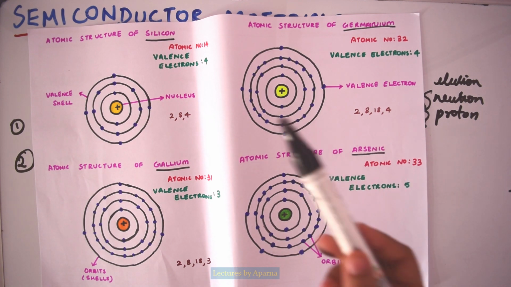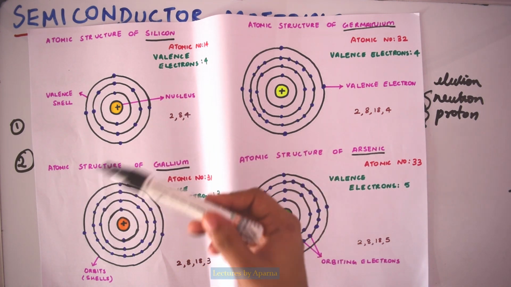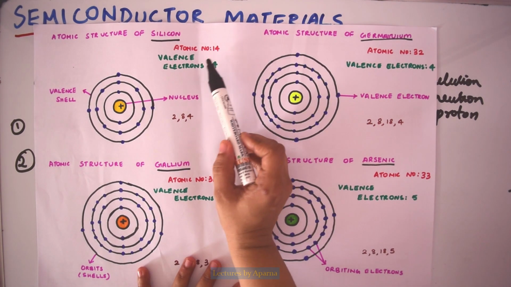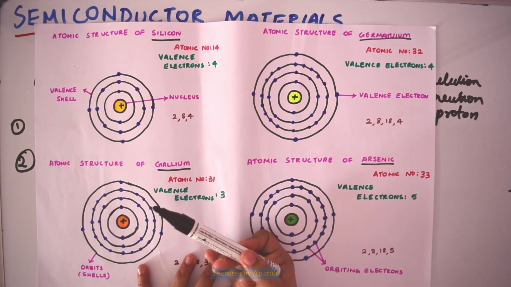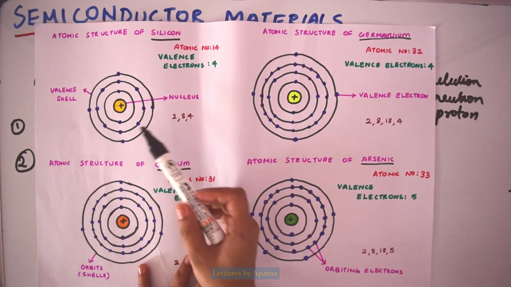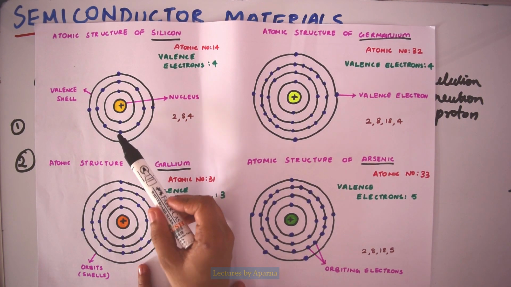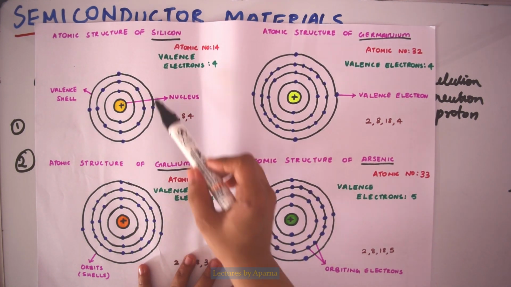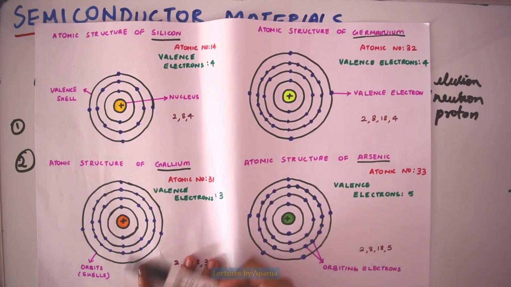Looking at the atomic structure of silicon, the atomic number of silicon is 14. The 14 electrons are distributed like this: 2 here, the next orbit has 8 electrons, and the outermost orbit has 4 electrons.